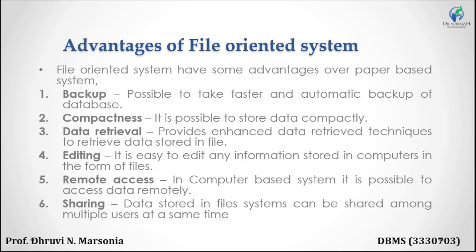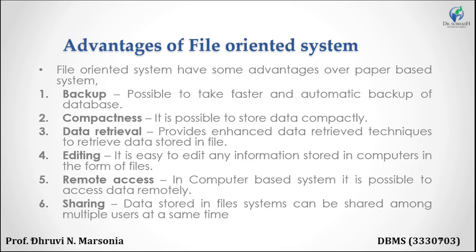So, data compactness. Third, data retrieval means providing enhanced techniques to retrieve the data stored in the file. If I want to search any kind of data, then Control F is available for searching or data retrieving compared to paper based system. In paper based system, there is no shortcut key like in file oriented system for data retrieval and data searching.